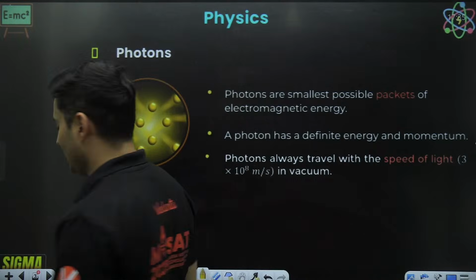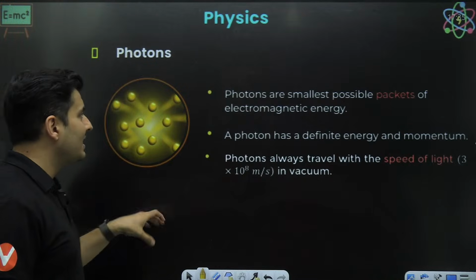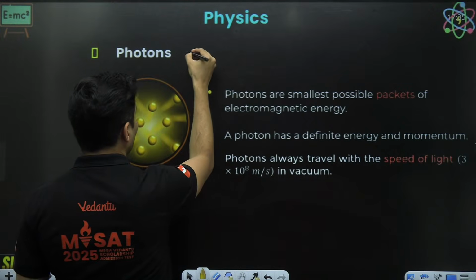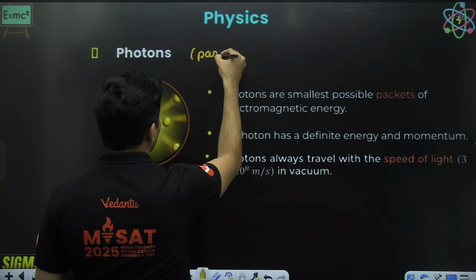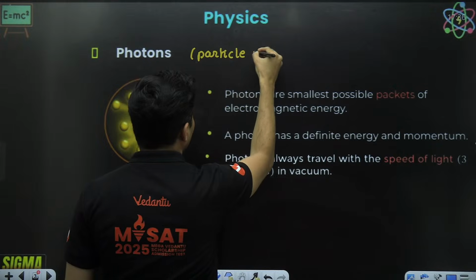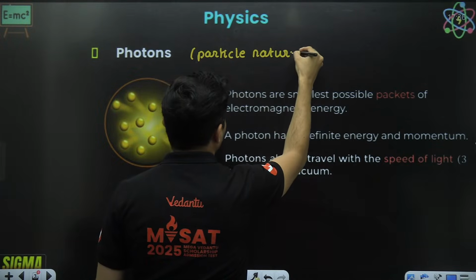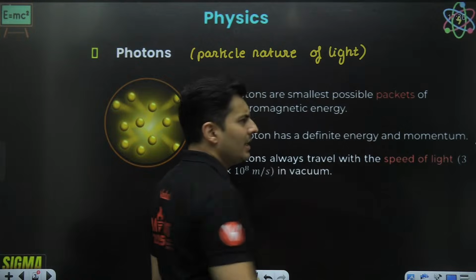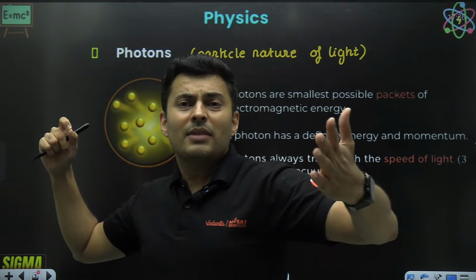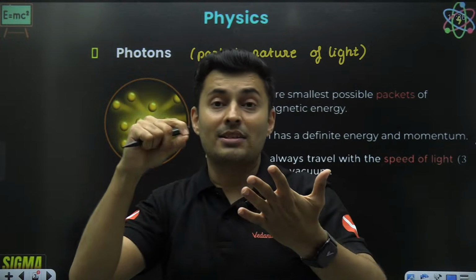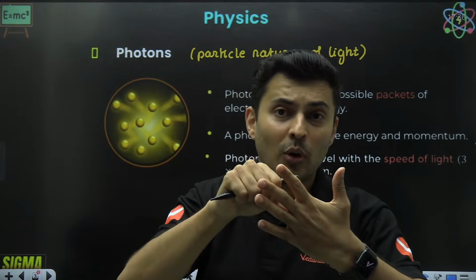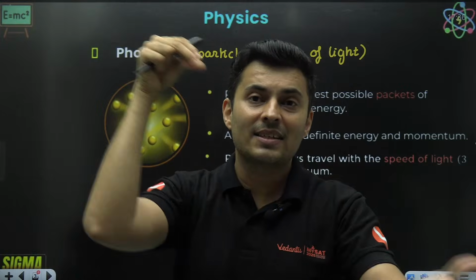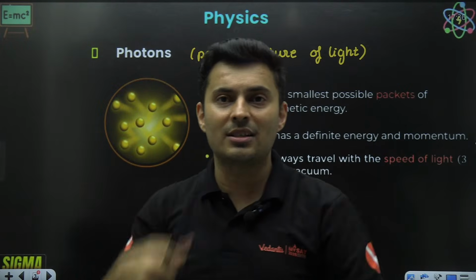Getting my point? Yes. So photon is basically the particle nature of light. You can think of photon to be the particle behavior or particle nature of light. And when I say particle, it means what happens when a particle hits something? It will have some momentum, it will apply some force, right? So all those kind of things. So when a particle strikes something, it shows its presence.